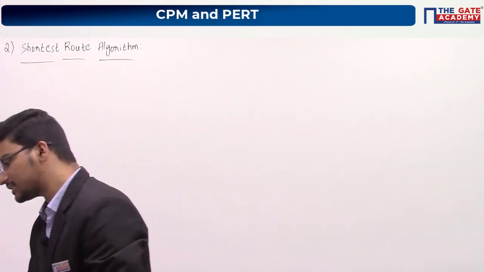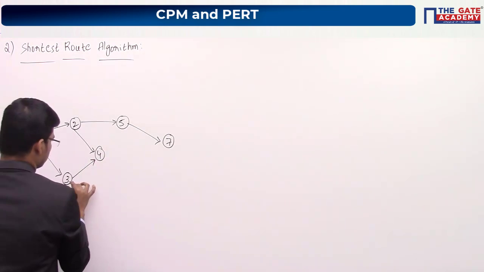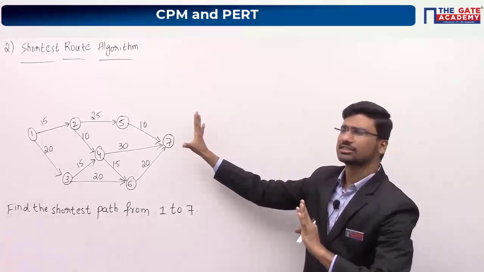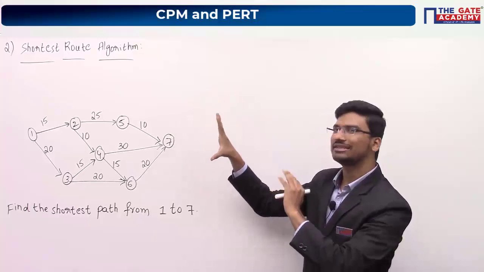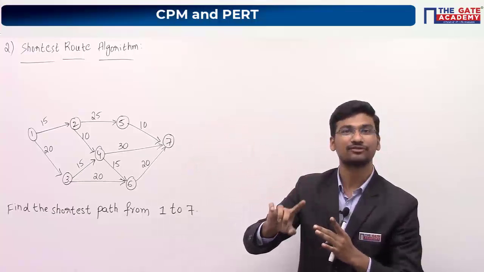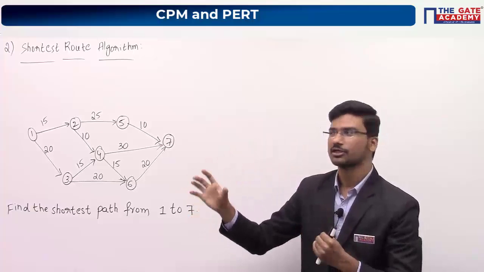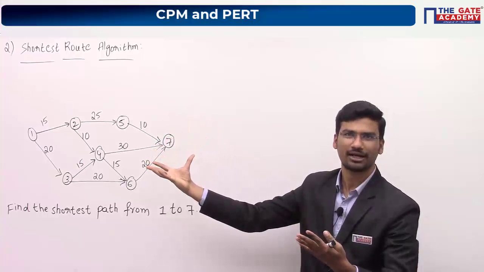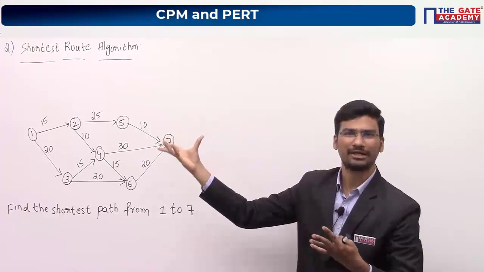Let's try to understand this algorithm using an example question. So this is our second and last algorithm in network flow models, the shortest route algorithm. Now again, the application of this algorithm is different from the previous algorithm which we saw in the last session, the minimal spanning tree algorithm. There we saw that you can connect different machines or different cities with minimum length of road, right? Or else you can connect different machines with minimum travel time for the raw materials, right?